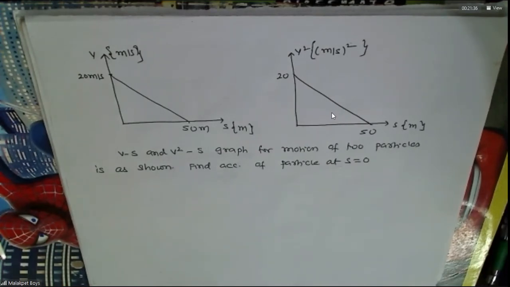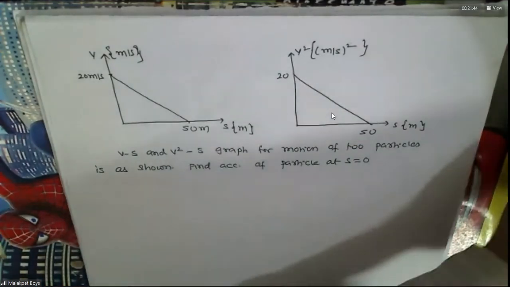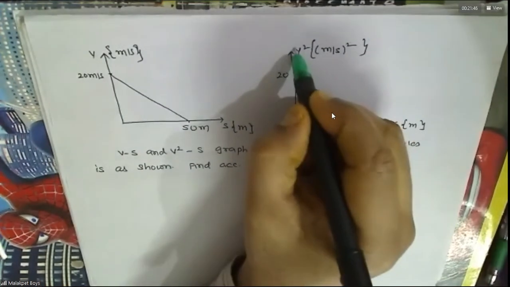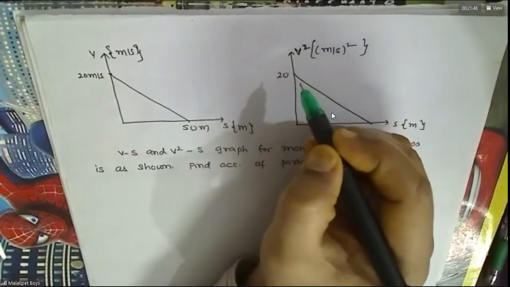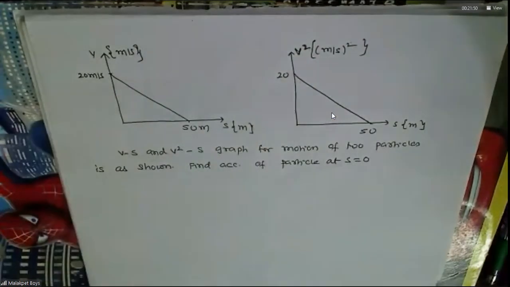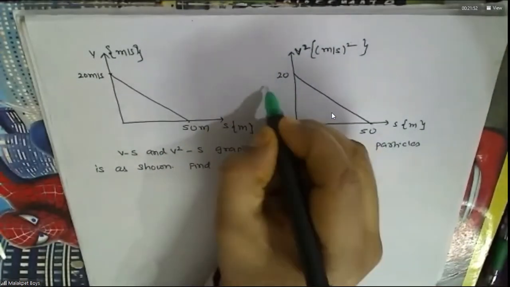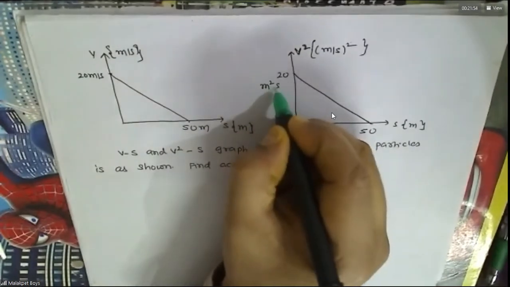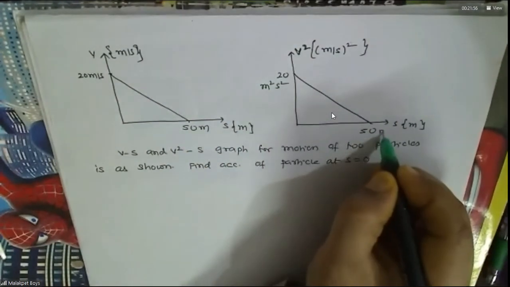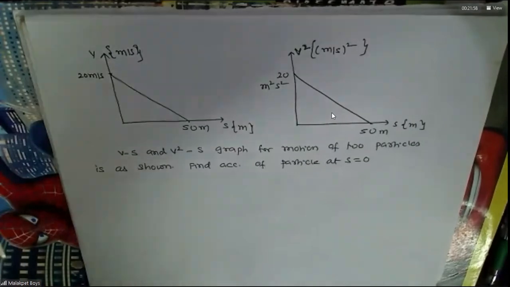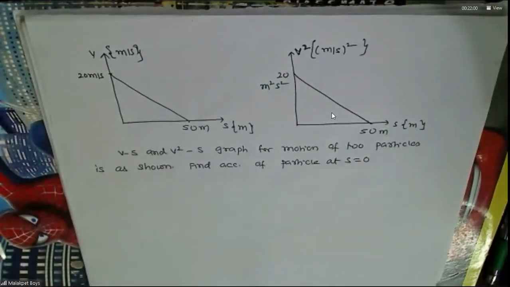Sir, in the second graph, we are squaring the units of velocity. Yes, because this is velocity square, no? So the units will be squared automatically. So this is nothing but 20. This is 50 meters. Understood this? Right?